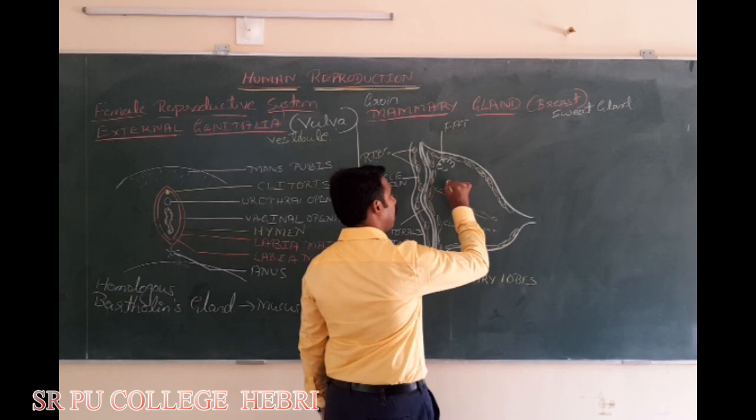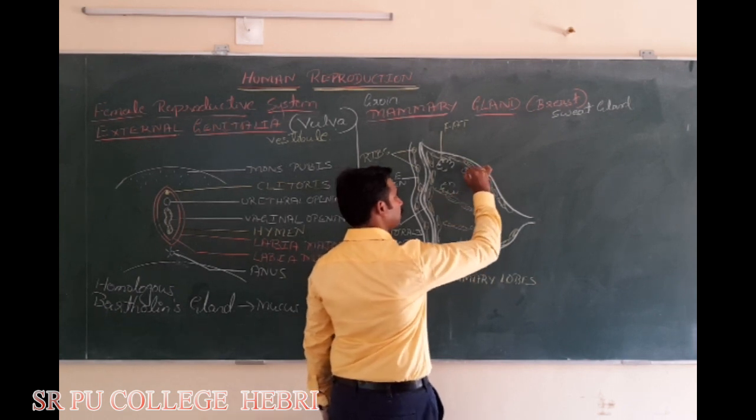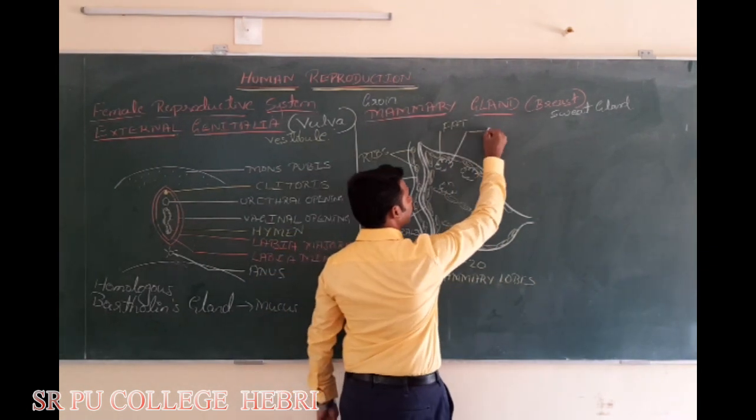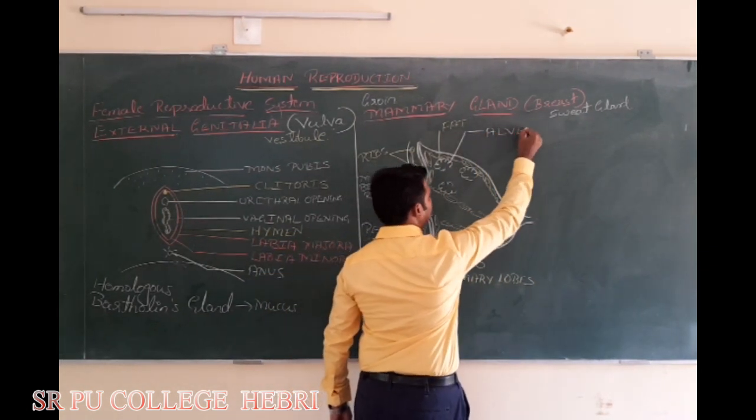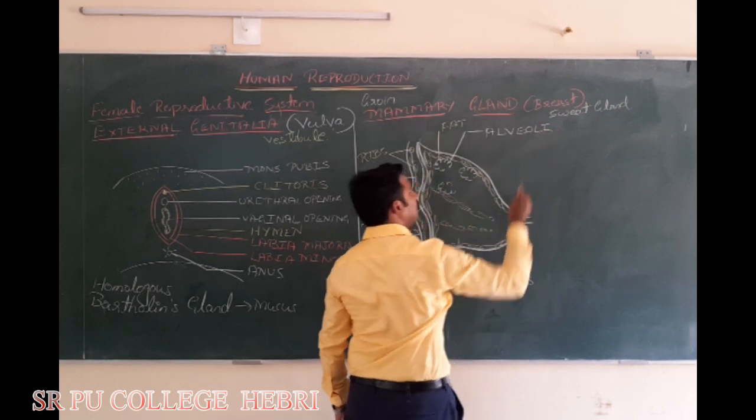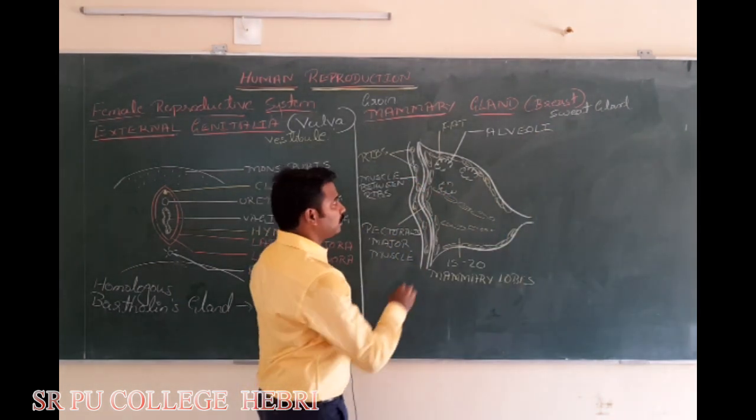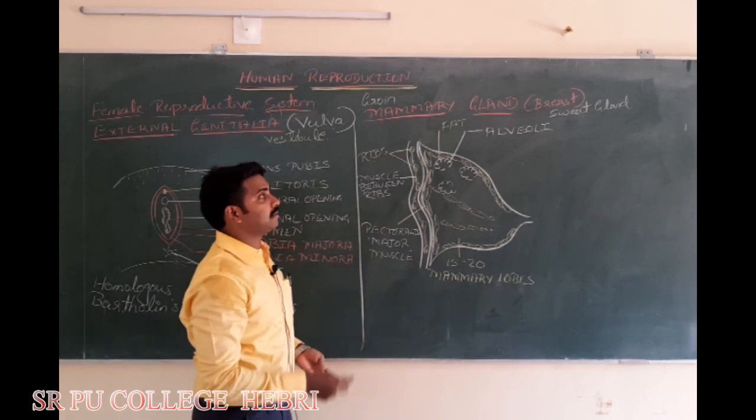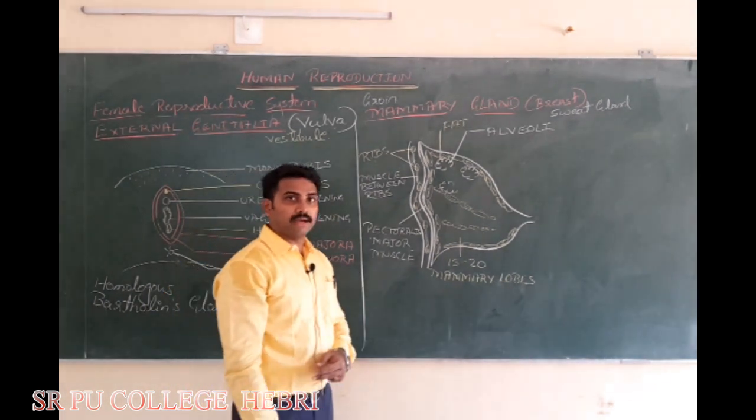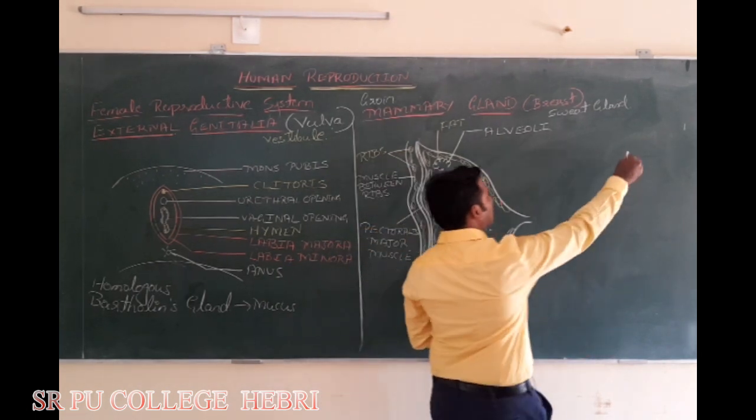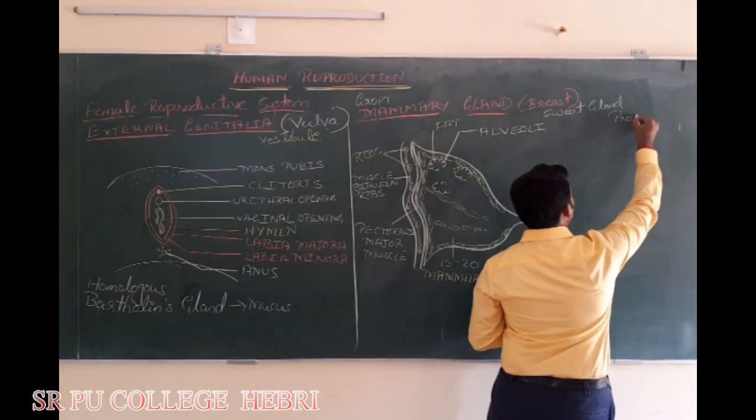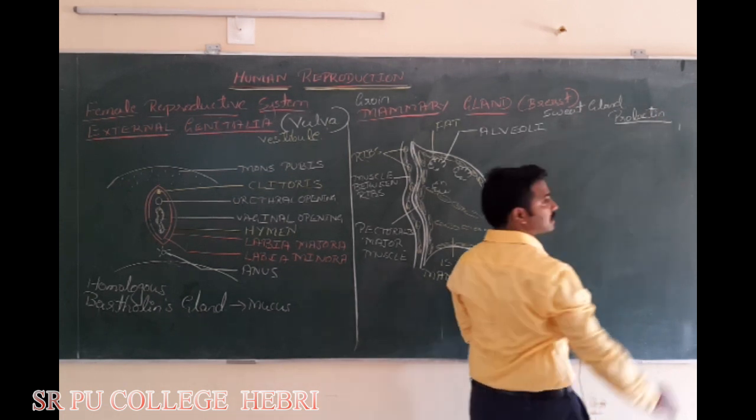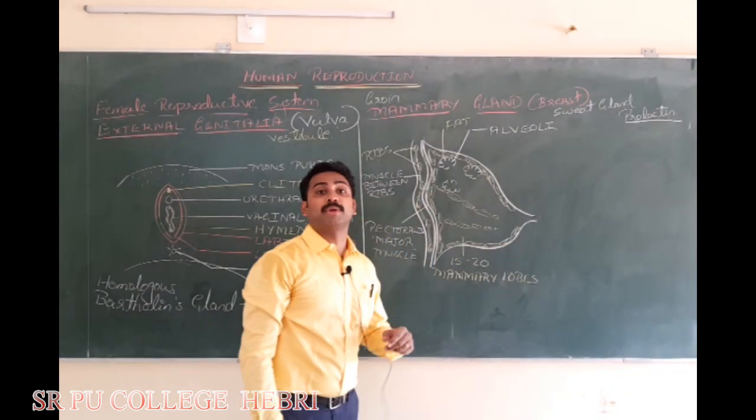A mass of cells will be found. This cluster of cells is called alveoli. Now, these alveoli synthesize milk under the influence of, any idea which hormone? Under the influence of prolactin hormone, synthesized and released by the anterior pituitary.